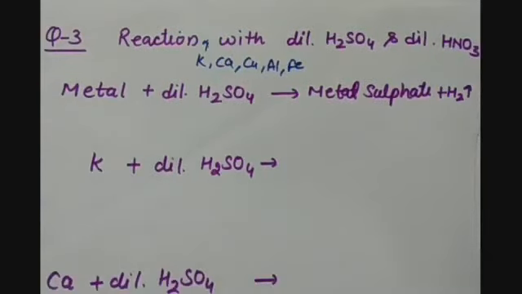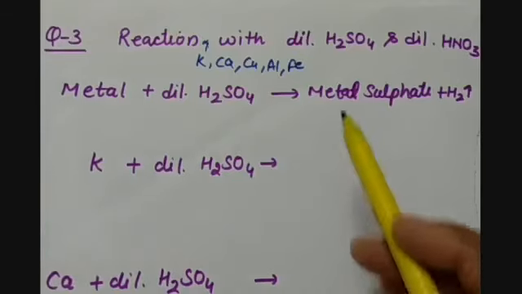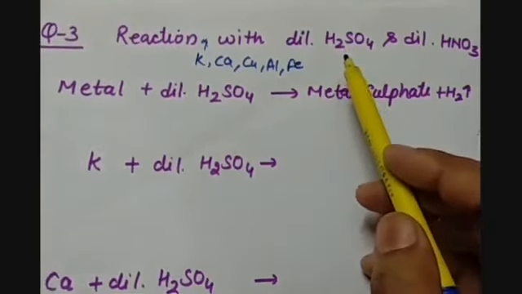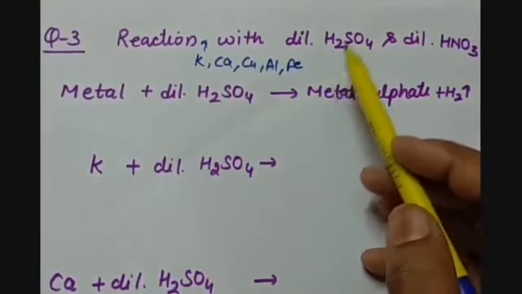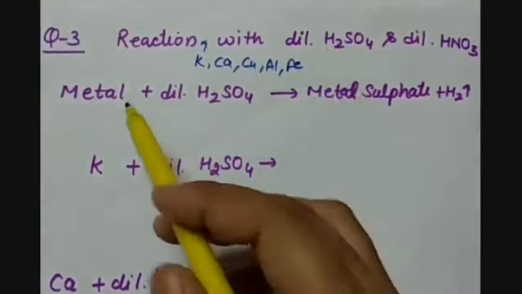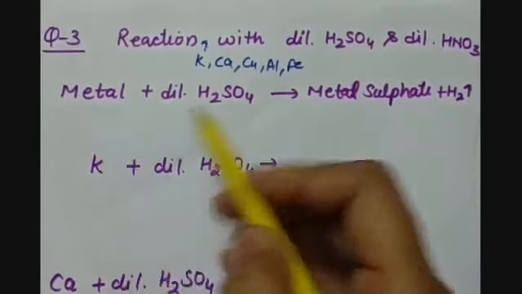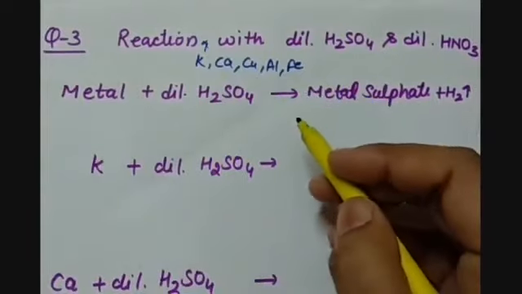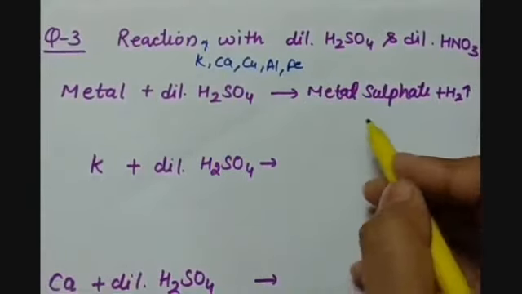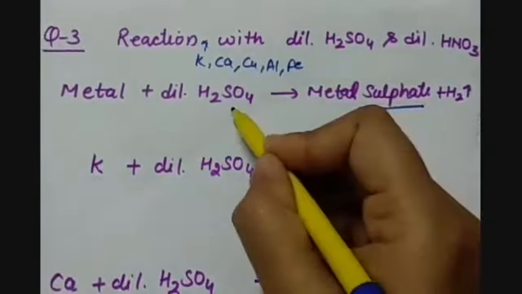So as we know that when an acid reacts with a metal, a metal salt is formed and hydrogen gas is evolved. But in case of oxidizing acids, as they have more tendency to lose electrons, that is why dilute sulfuric acid reacts with the metal and forms metal sulfate, because here we have a sulfate salt.